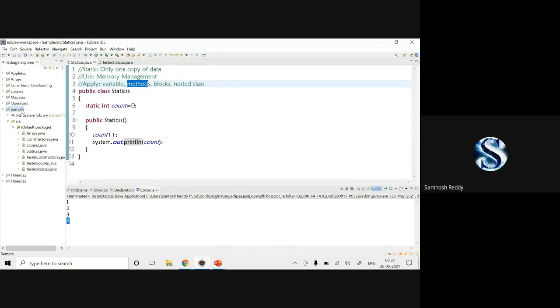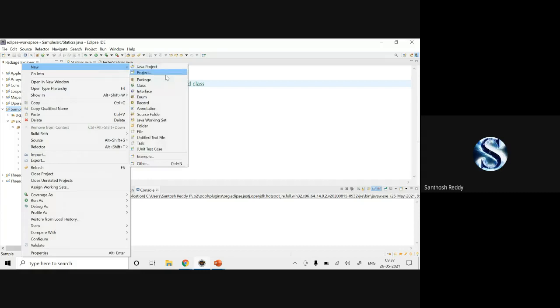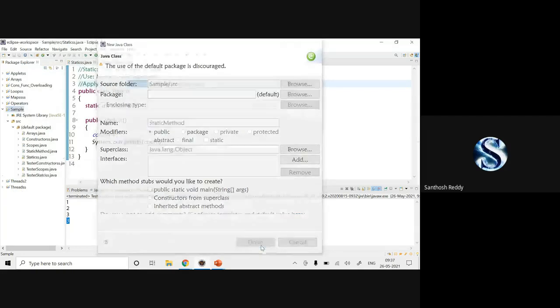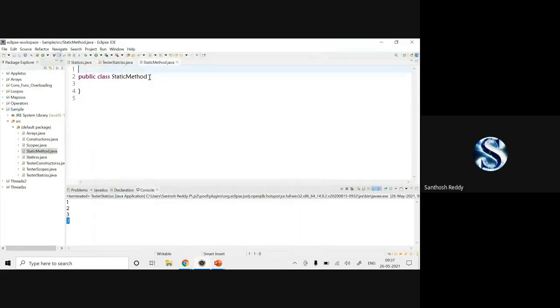So now I'll create another class, which is known as static method. I'll create public class static method. Now here I'll create one method known as cube, using public static int cube.